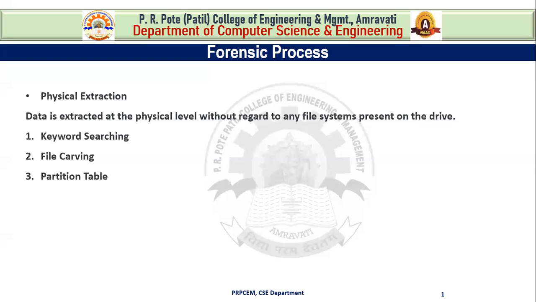The first method used for the extraction of data at the physical level is keyword searching. So what is keyword searching? Performing a keyword search across the physical drive can be useful as it allows the examiner to discover and extract data that may not be accounted for by the operating system and file system. Sometimes when we are not able to find where our files are stored on our drive, what do we do? We click on the search tab and search some keywords, and click enter. It is going to search that keyword.